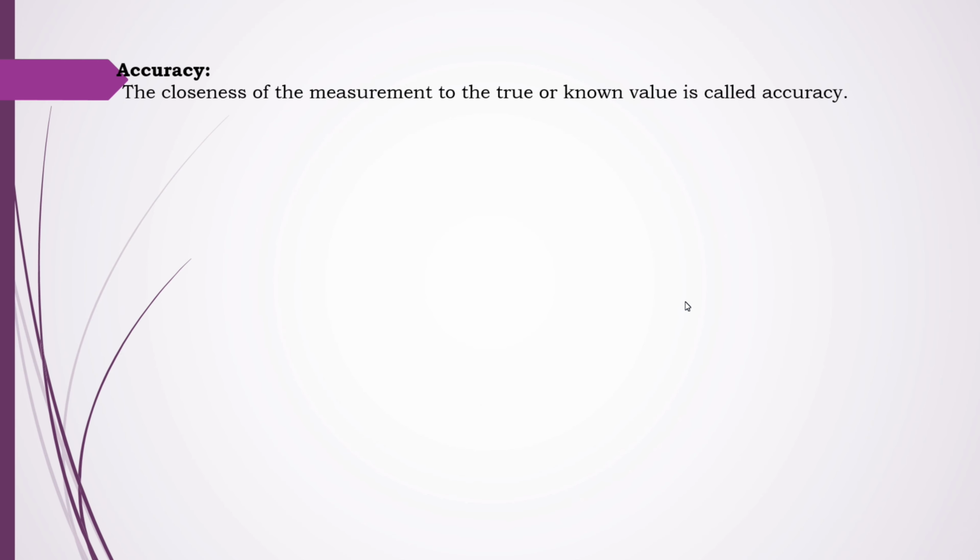Let us see firstly the accuracy. We say closeness to the measurement of true value. What exactly is the true value? That is important. Let us consider the example, the rod is having the length 5 centimeter. If the person measures that as 4.99, though it is close to that value, it is not accurate. If it comes out to be 5, then we say that it is accurate. So closeness to the measurement of true value is known as accuracy, is the definition regarding accuracy.